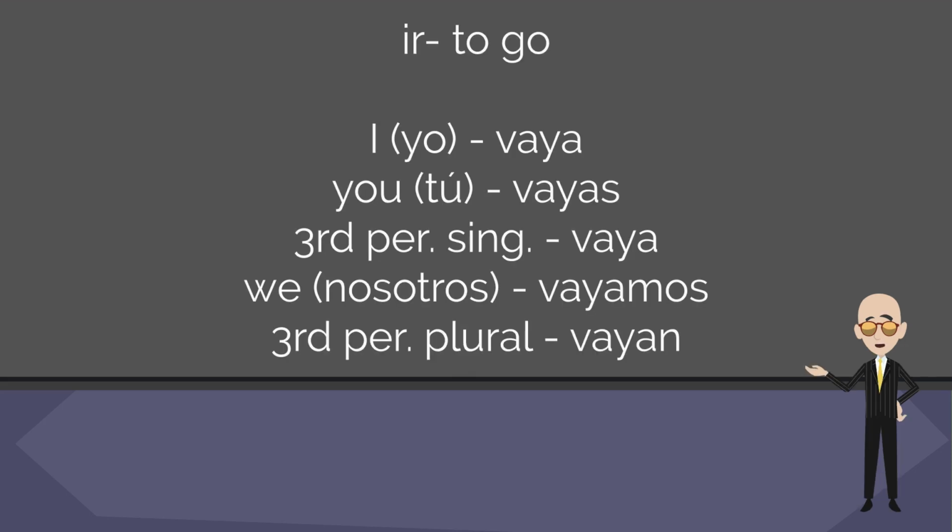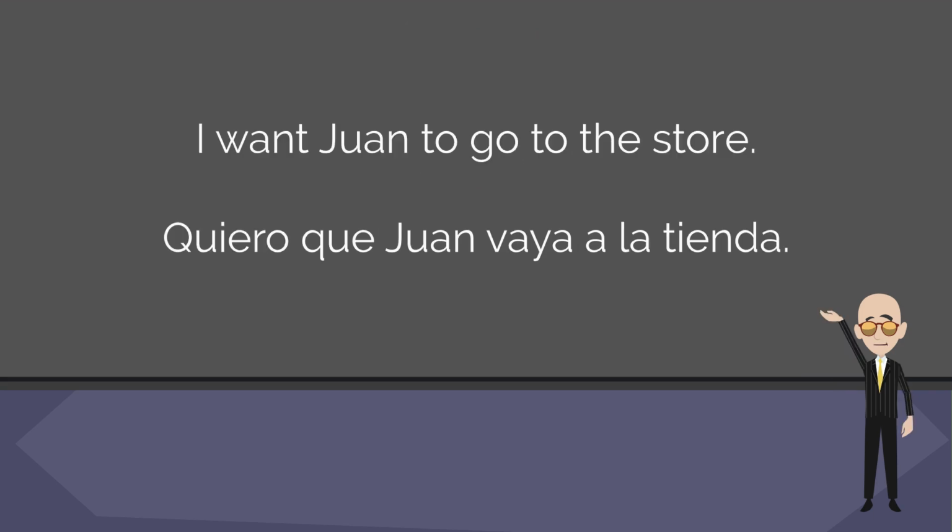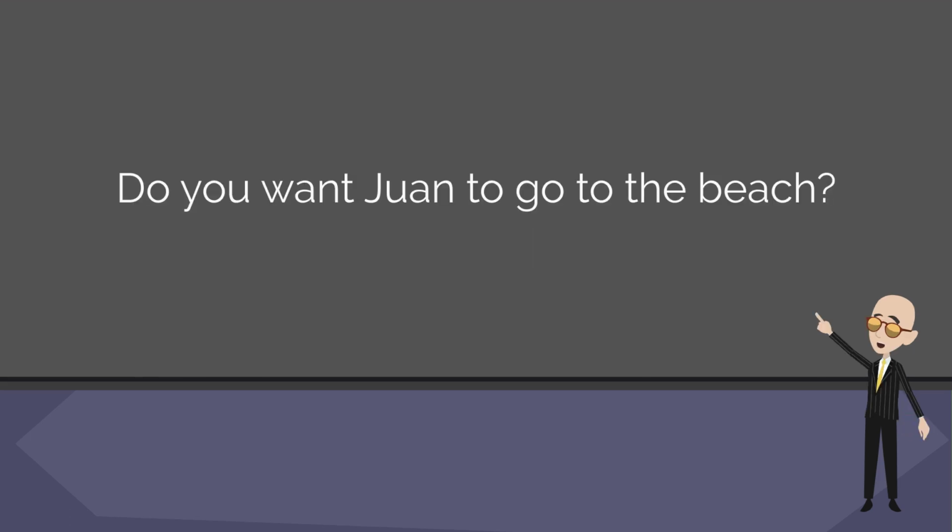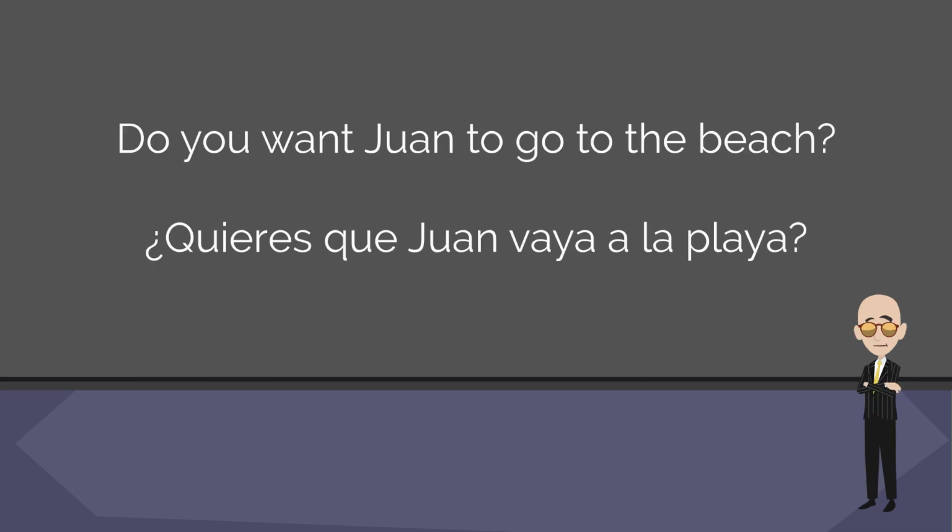Here are our conjugations in the present subjunctive for the verb ir, to go. Juan's a third person singular, so we go down to vaya. Let's put it all together. I want Juan to go to the store. Quiero que Juan vaya a la tienda. Since it's basically a plug-and-play phrase, you should be able to do this one easily. Do you want Juan to go to the beach? ¿Quieres que Juan vaya a la playa?